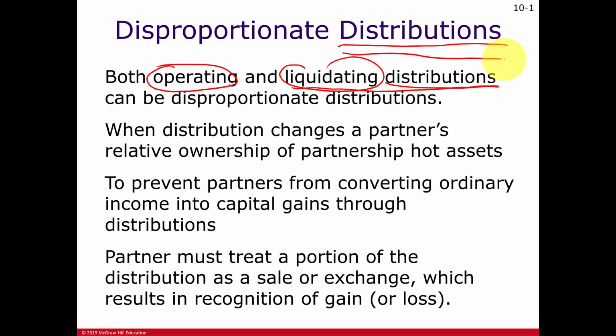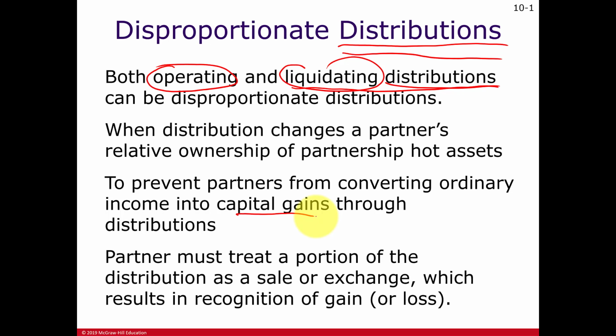If the partner only receives cash, you're not going to just treat that cash distribution as plain cash. Otherwise, all of the gain or all of the loss will be considered a capital gain or a capital loss because the partnership interest is a capital asset.